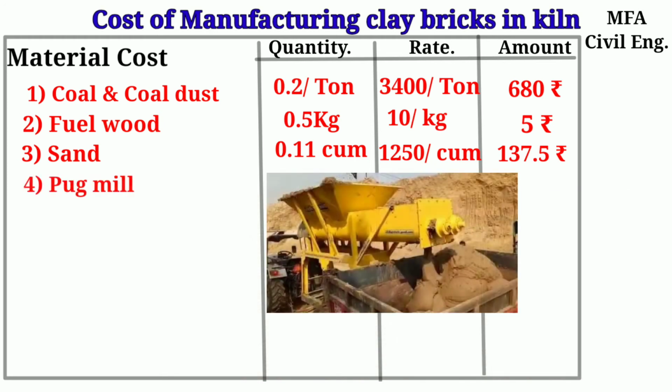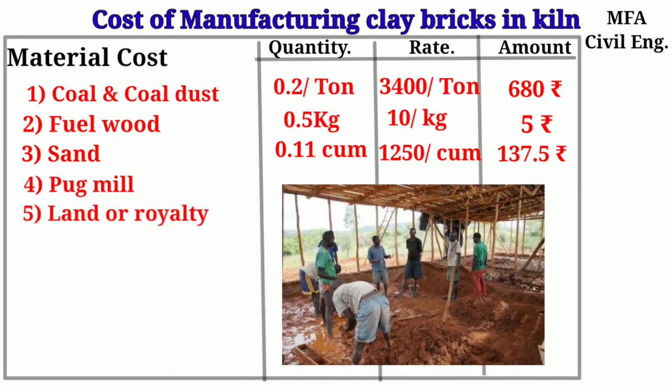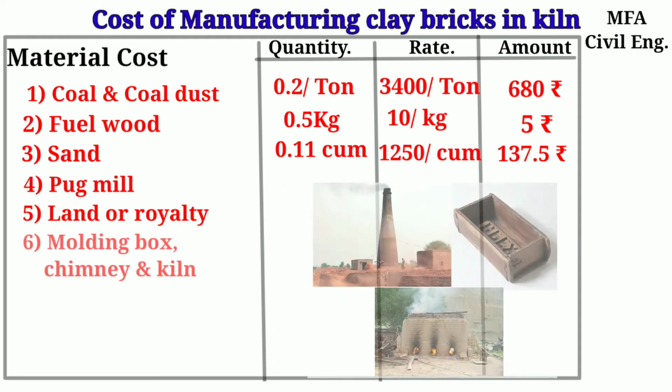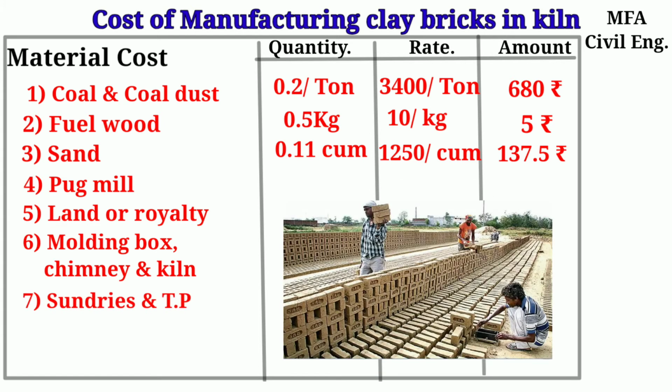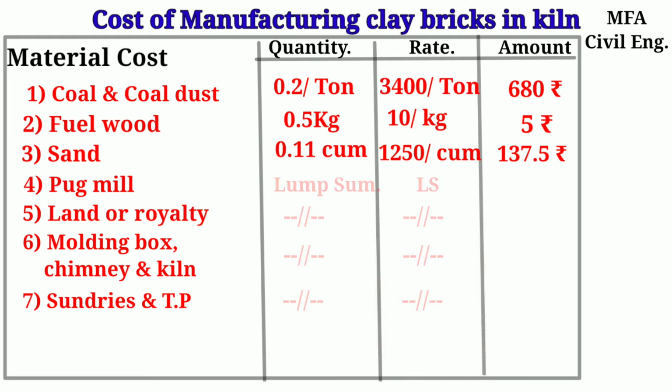The amounts for the pug mill charge, cost of land or royalty from where the clay is obtained, molding boxes, chimney and kiln charges, and sun-rise tool and plant charges are considered as lump sum amounts. In most places, pug mill charges are considered as 1140 rupees.